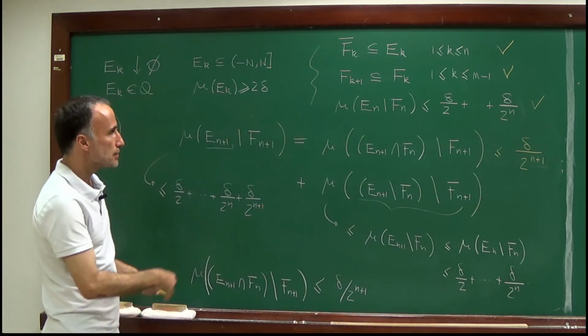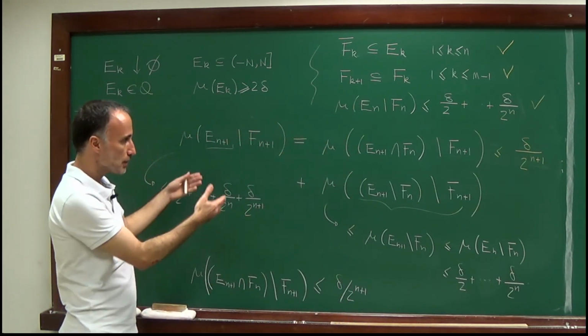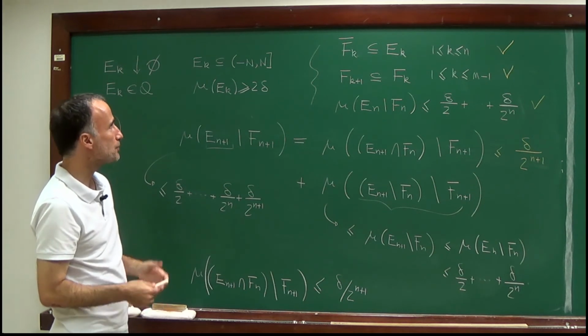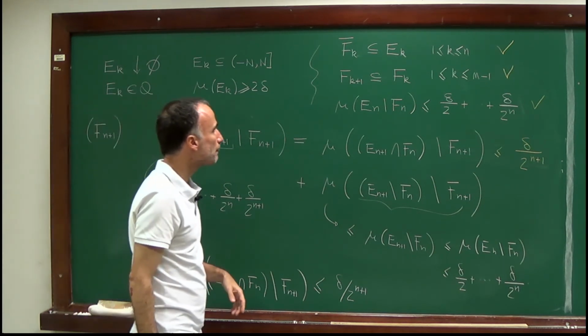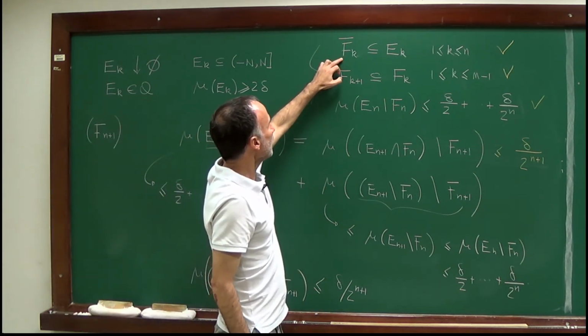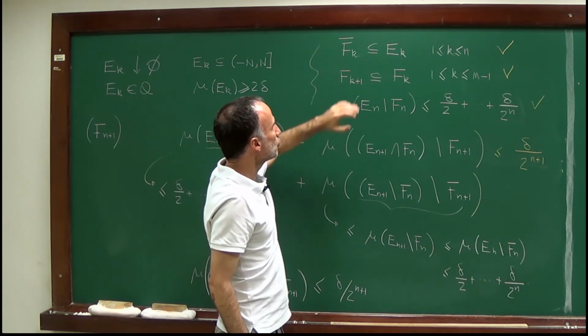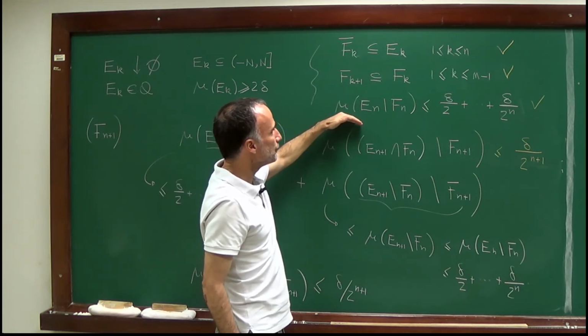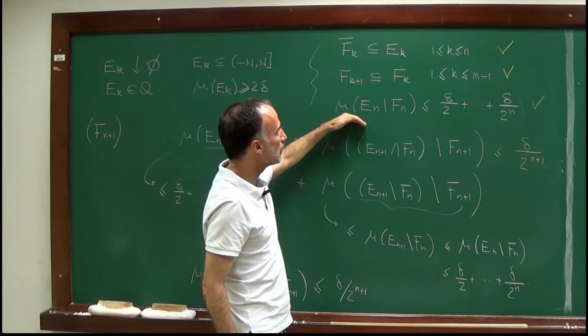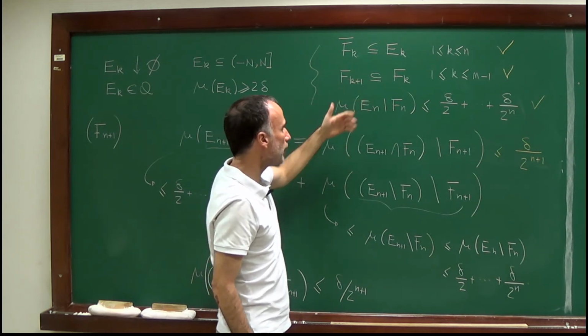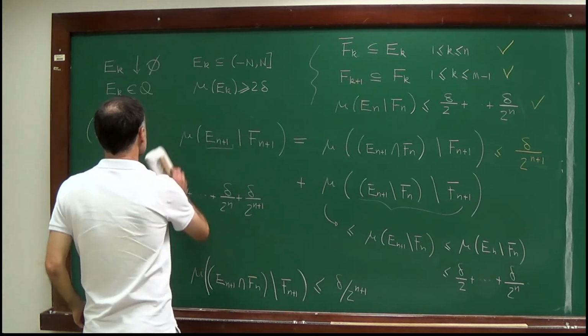So this is the conclusion of this induction argument: we can obtain a family F_n which satisfies these conditions for all n.